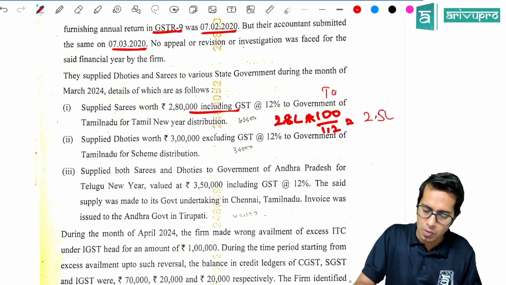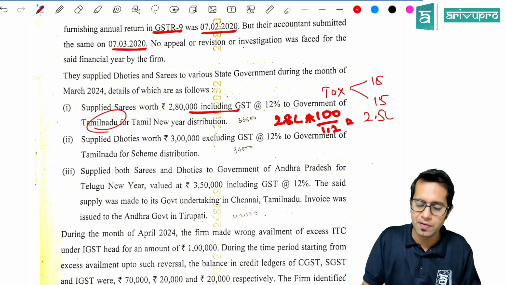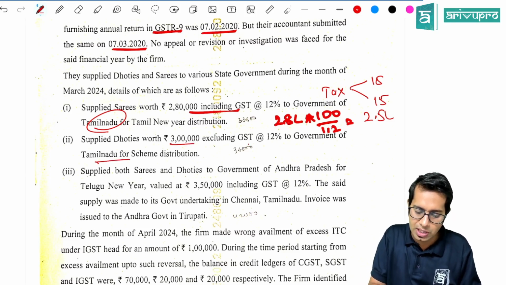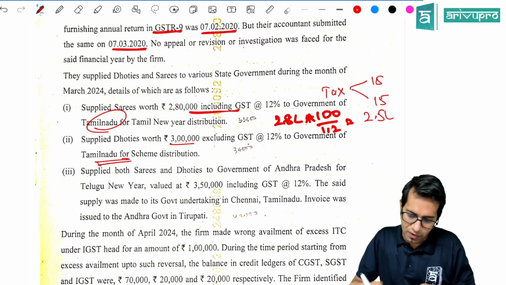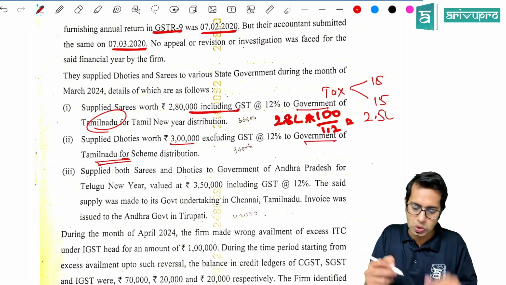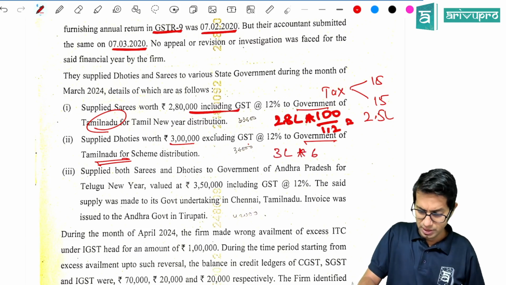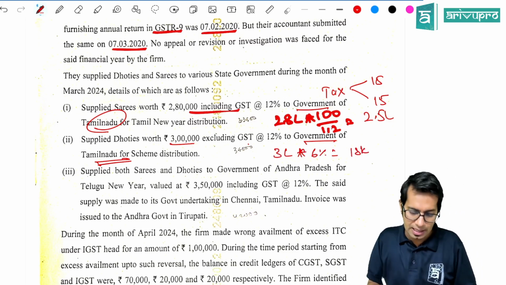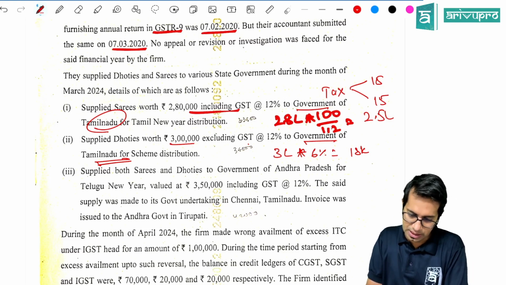So what is the tax amount? The supply is in the same state, so 15,000 is CGST and 15,000 is SGST. They supplied dhotis worth rupees 3 lakhs excluding GST to the state government of Tamil Nadu. So saris were also supplied to the government of Tamil Nadu, and then dhotis also to the government of Tamil Nadu. How much is it for dhotis? 3 lakhs into 6%. This will come to 18,000 rupees because they are in the same state. And he supplied saris and dhotis to the government of Andhra Pradesh.